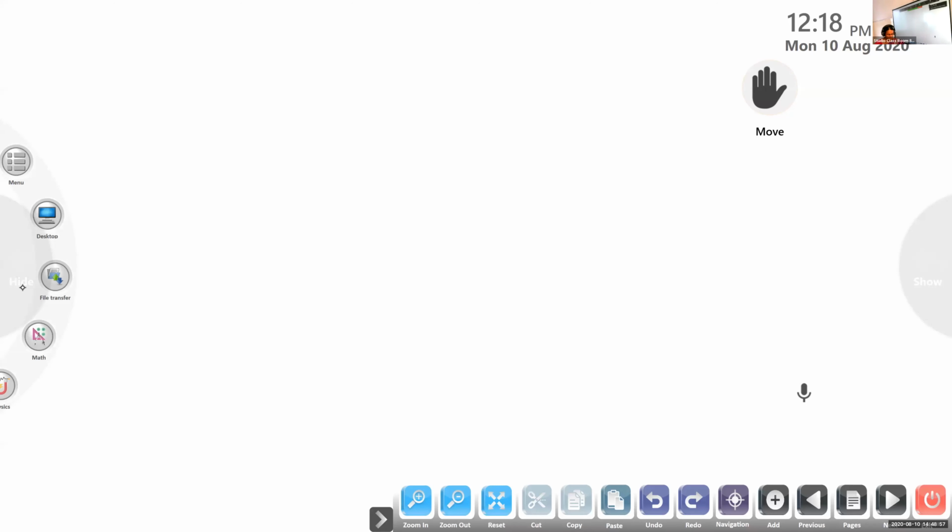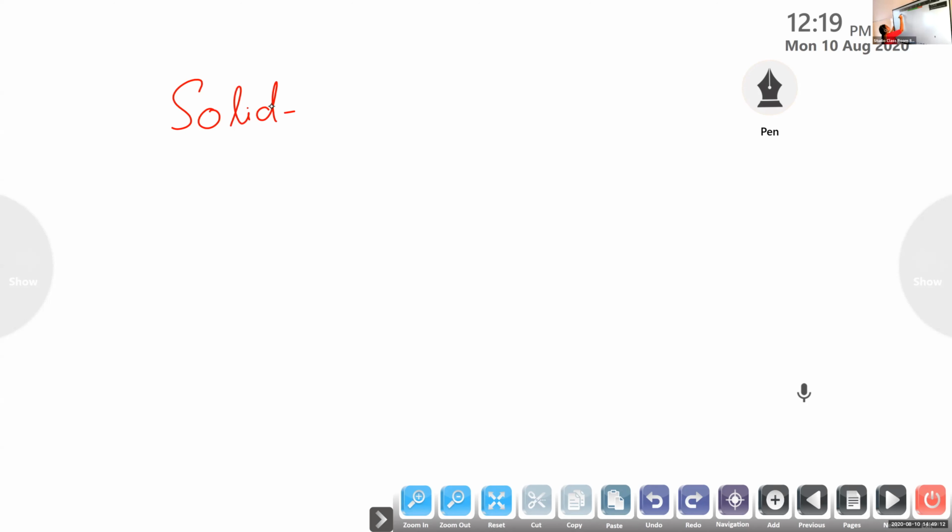First, we will write a heading: solid shapes. Not a new chapter. It is the next section of the same chapter, chapter 11. Solid shapes.